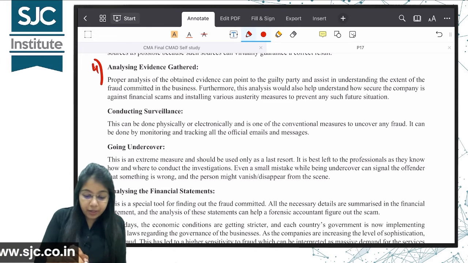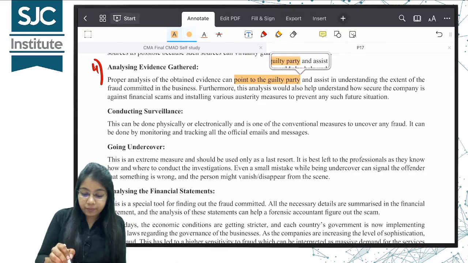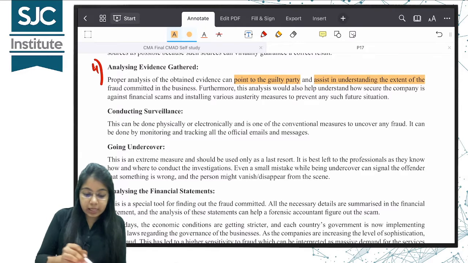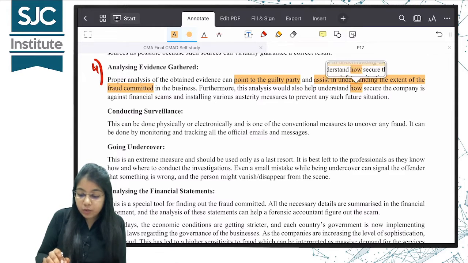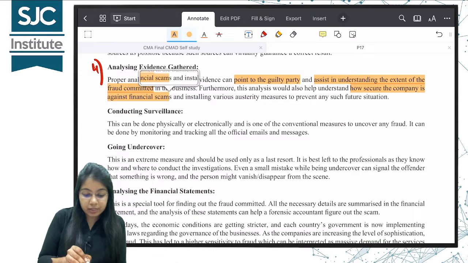Okay, proper analysis of the obtained evidence can point to the guilty party and assist in understanding the extent of the fraud committed. Furthermore, this analysis would also help to understand how secure the company is against financial scams.